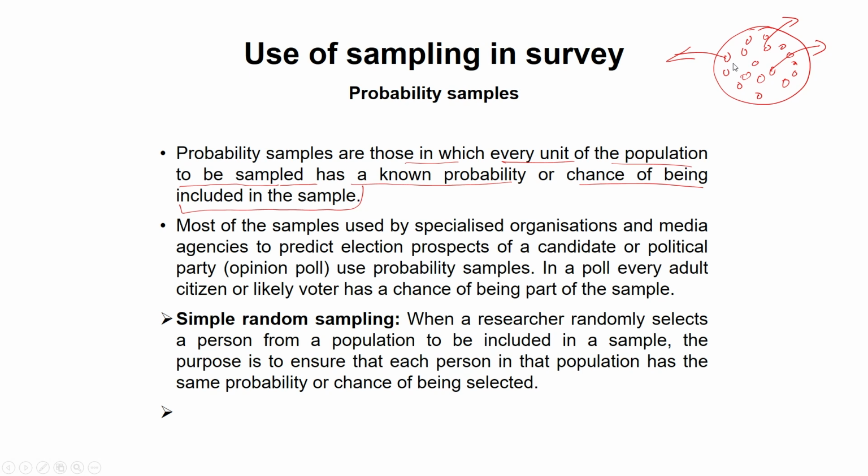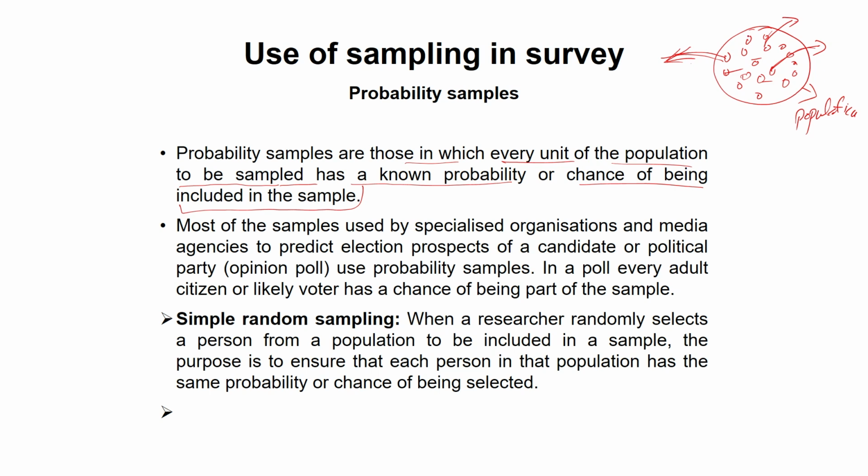That's why we said that probability samples are those in which every unit of the population has an equal chance of being included in the sample. So in our sample, we pick this one, and so they become the sample.